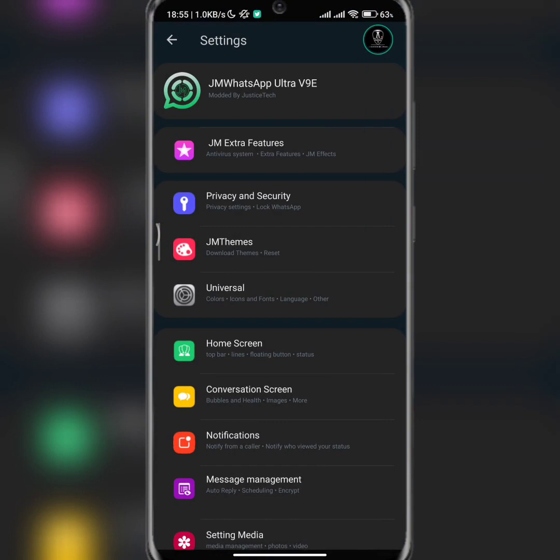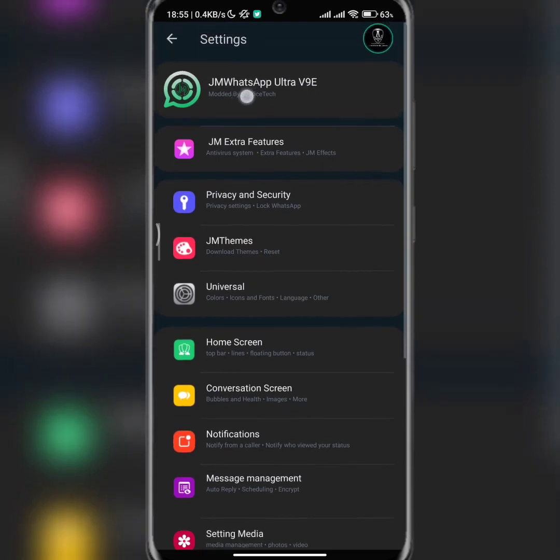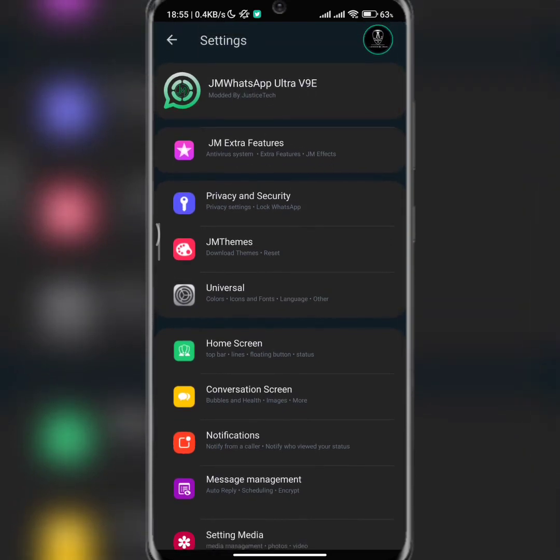All right, so let's start from the top here. So this is GM. From here you can actually see the version of the GM WhatsApp you are using. Most of you are still using version 9 and not version 9E. Version 9E is the extended version of version 9. The E there means extended.